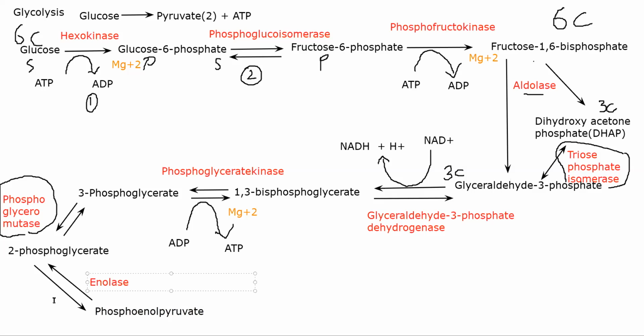Enolase, and in this reaction, as I just told you, you will lose a water molecule. So you are losing H2O. So this is the reaction. From 2 phosphoglycerate, you will lose one molecule of water in the presence of enolase. The molecule gets dehydrated, and you will end up having phosphoenol pyruvate.